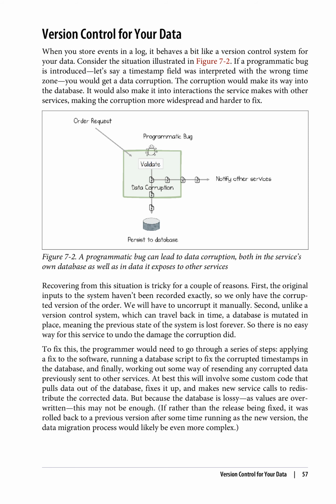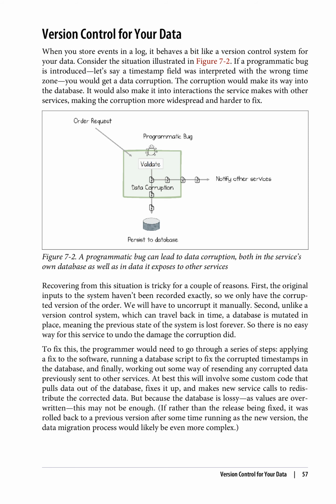First, the original inputs to the system haven't been recorded exactly, so we only have the corrupted version of the order. We will have to uncorrupt it manually. Second, unlike a version control system, which can travel back in time, a database is mutated in place, meaning the previous state of the system is lost forever. So there is no easy way for this service to undo the damage the corruption did.